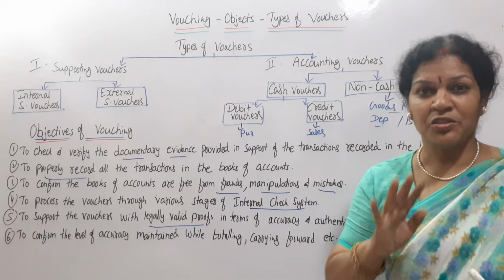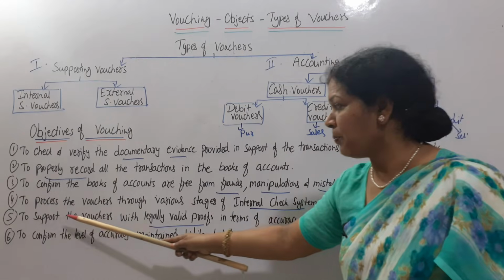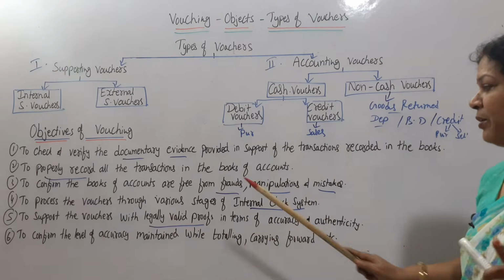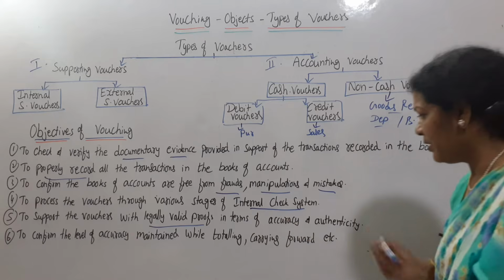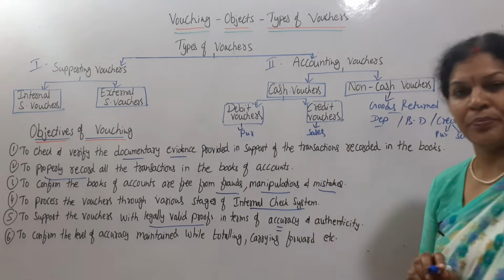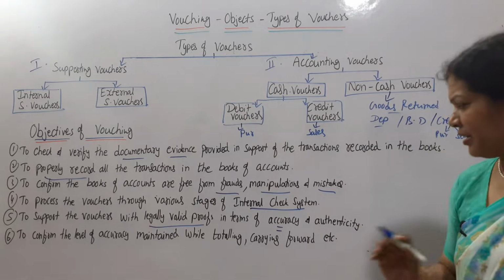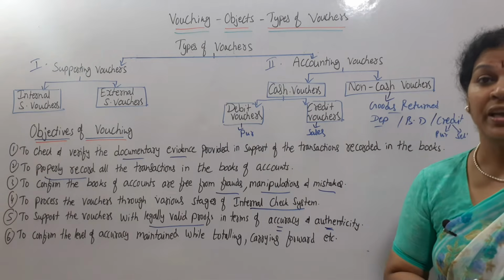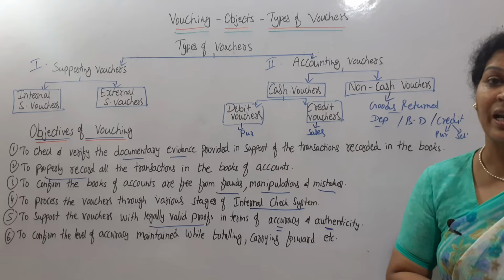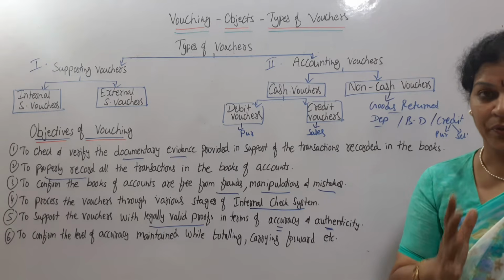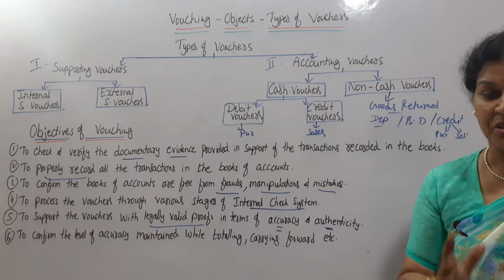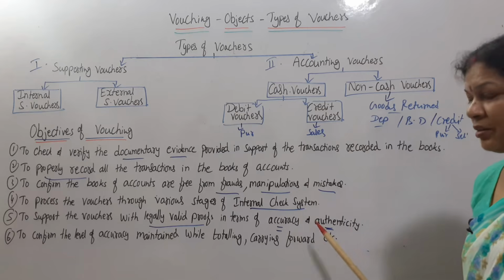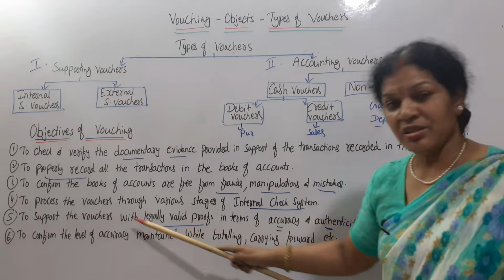So we have to consider this in terms of accuracy, promptness, and also authenticity. Authenticity means the proper authority has duly signed. Accuracy and authenticity, okay, so this is another object.